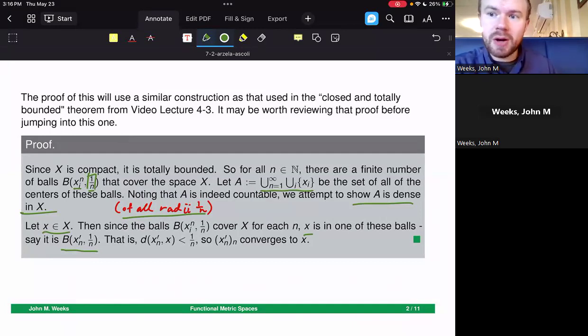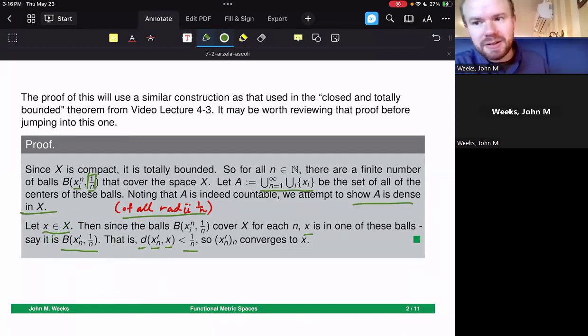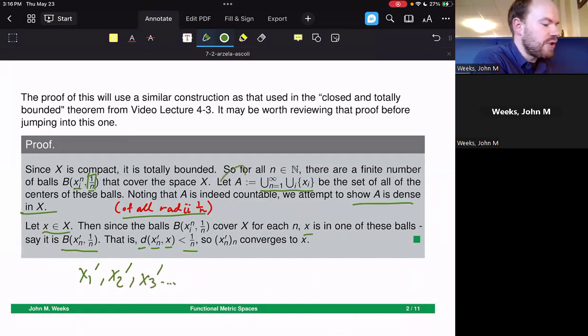Now, this is true regardless of the value of n. So notice in particular that the distance from x sub n prime to this value of x is less than 1 over n by the definition of being inside one of those balls. So you know what I'm about to do next. I'm about to take a limit. If I take a limit in n here, then I am taking a sequence x sub 1 prime, x sub 2 prime, x sub 3 prime of points, all of which are inside of my countable dense set A, because these are just centers of the balls that I've already defined. And they are getting closer and closer to the value of x.